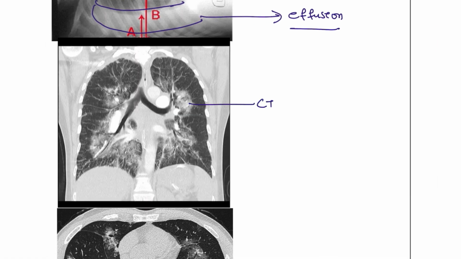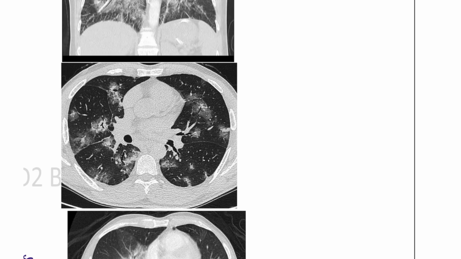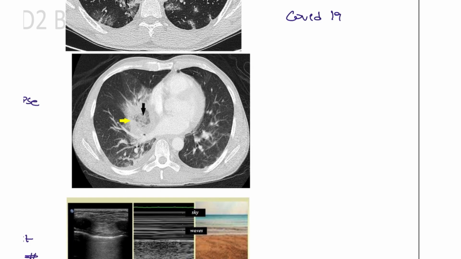And this is a CT scan of the thorax. In the CT scan of the thorax, you can see more prominence of vascularity, and the bronchi show more air. This is known as the air bronchogram sign. This is seen in pneumonia patients. And here you can see these opacities, right? These opacities are known as ground glass opacities, seen in patients with COVID-19. Next condition that you can see, this is the halo sign. It is also seen in patients with COVID-19.